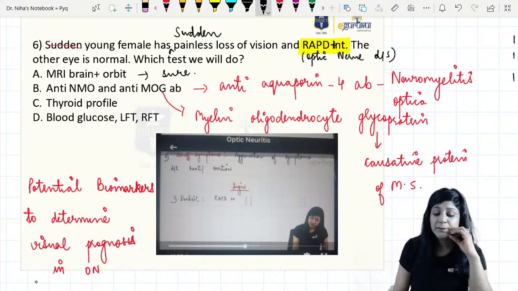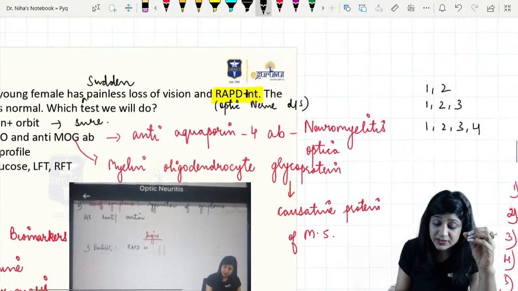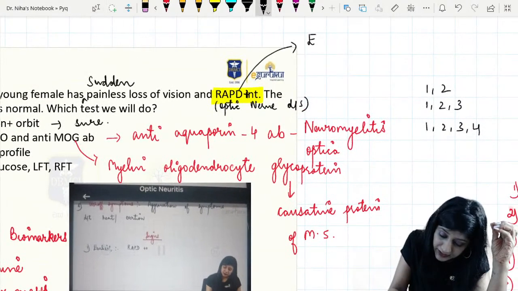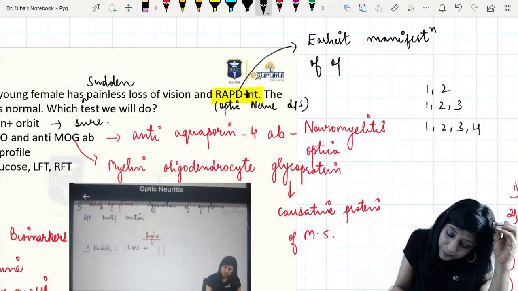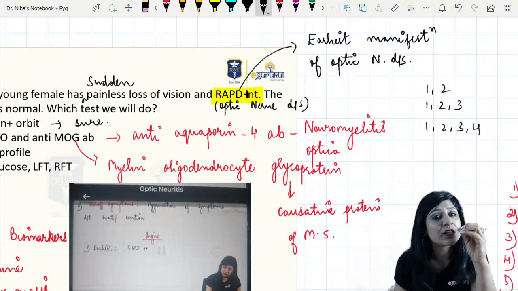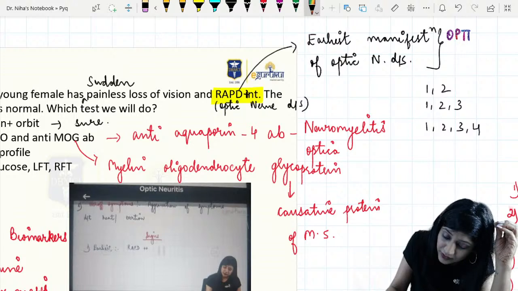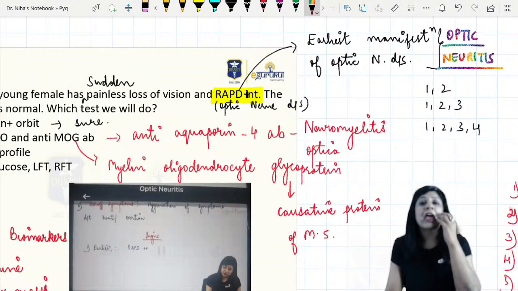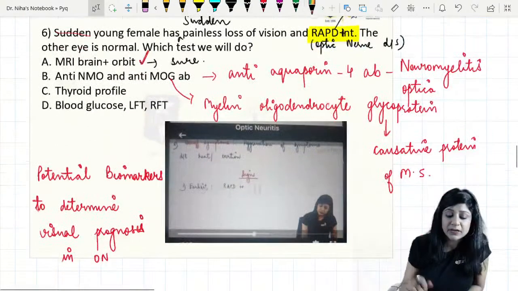So, obviously, this is for sure, because if you are having a sudden painless loss of vision and RAPD is present, RAPD is actually the earliest manifestation of the optic nerve disease. So definitely I am thinking on the lines of optic neuritis. And if I am thinking on the lines of optic neuritis, definitely I will do MRI orbit and brain.